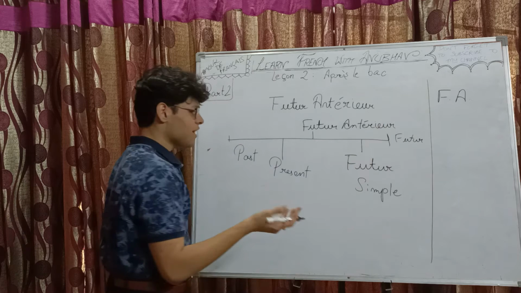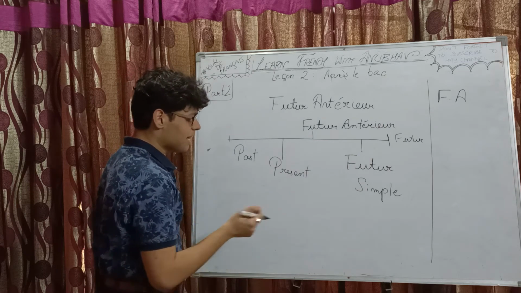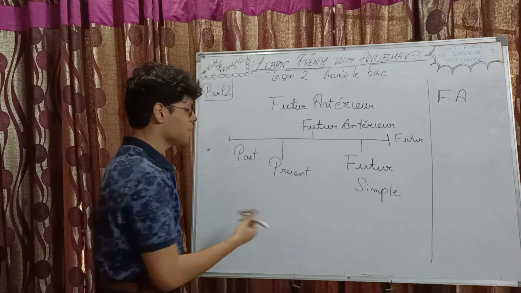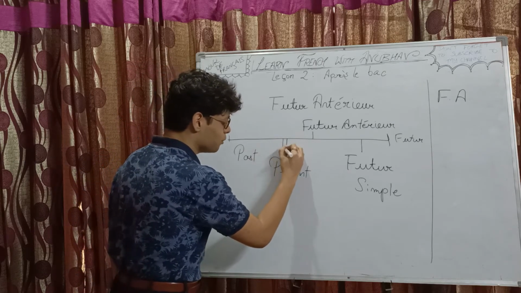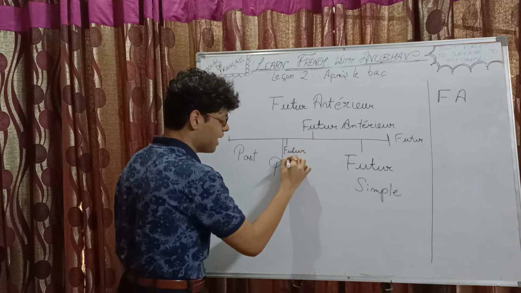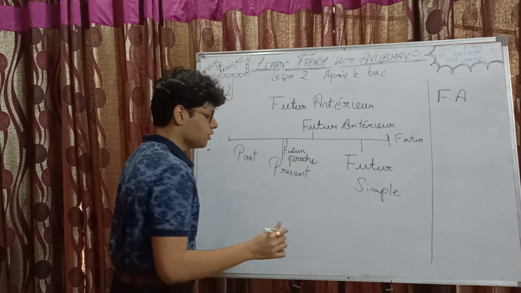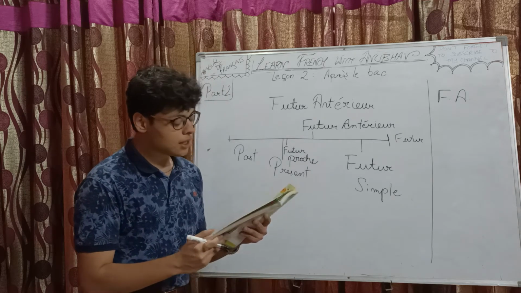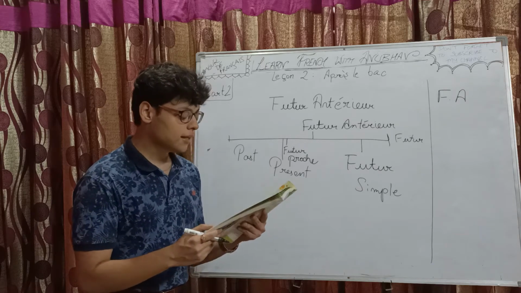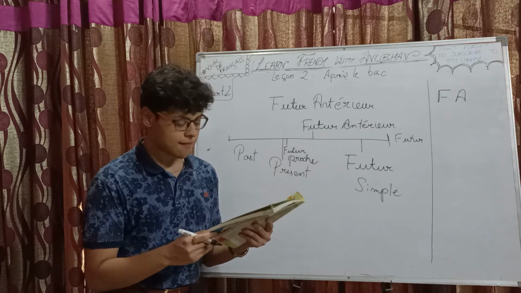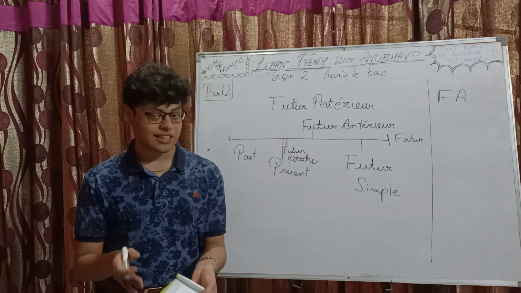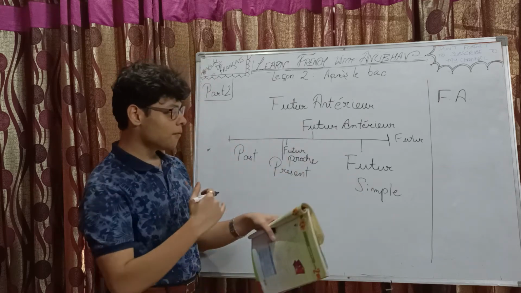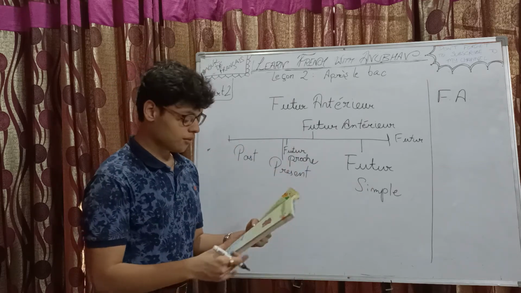Well, in this case we can add one more tense to this particular graph, the near future, which is just going to happen. So I can put here futur proche, the near future, right? So let's read the definition in French as well. Le futur antérieur représente une action antérieure à une action dans l'avenir. So, futur antérieur represents an action which is taking place before the future event, right?